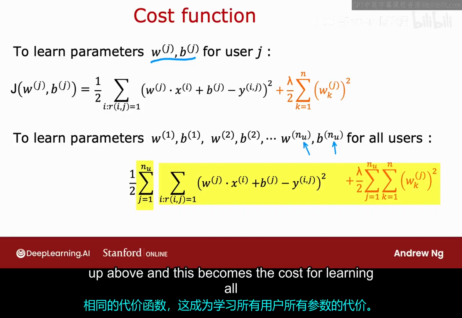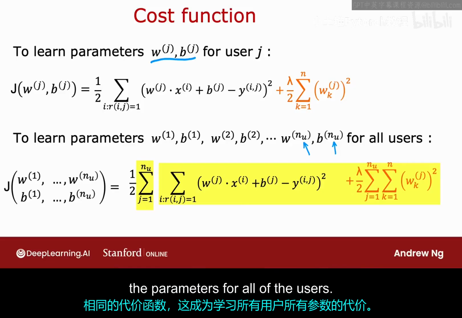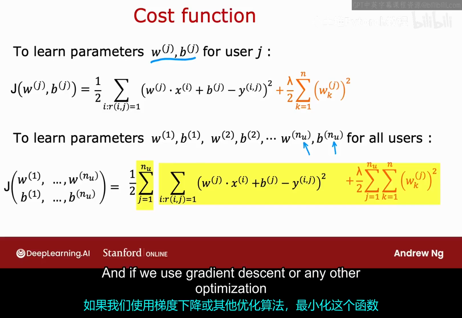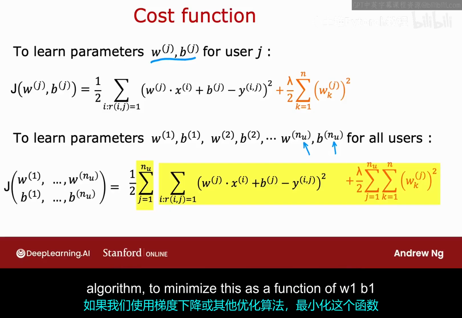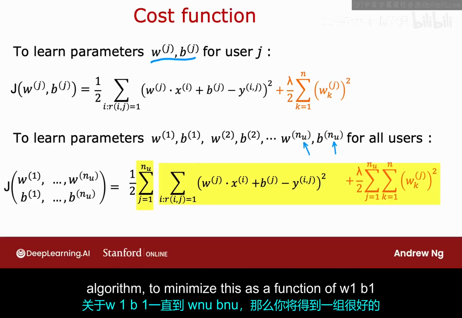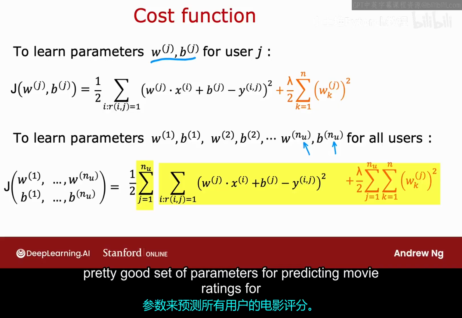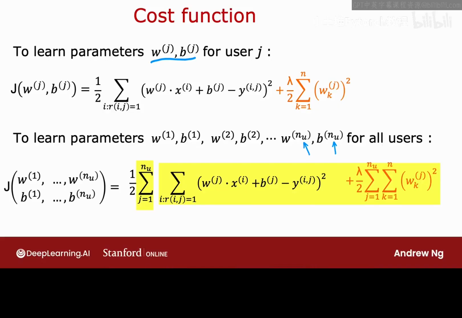And this becomes the cost for learning all the parameters for all of the users. And if we use gradient descent or any other optimization algorithm to minimize this as a function of w1, b1, all the way through w_nu, b_nu, then you have a pretty good set of parameters for predicting movie ratings for all the users.